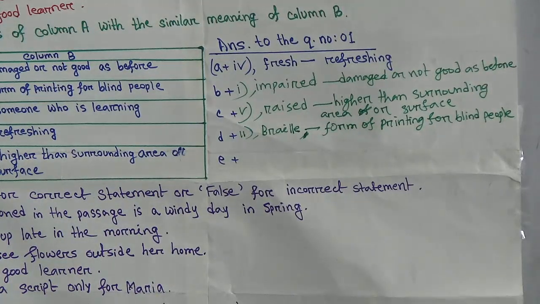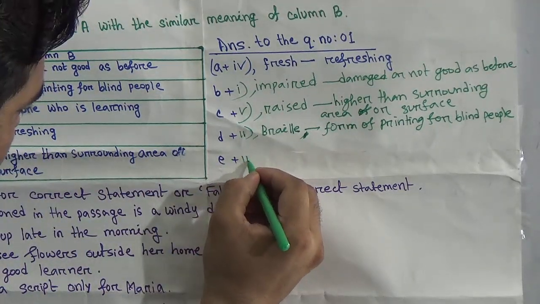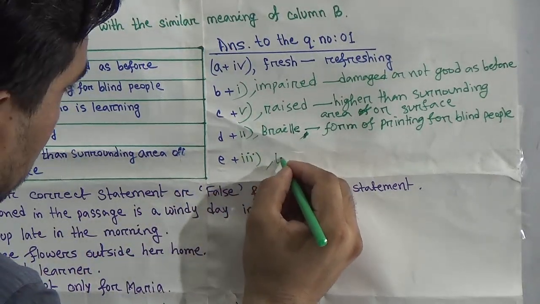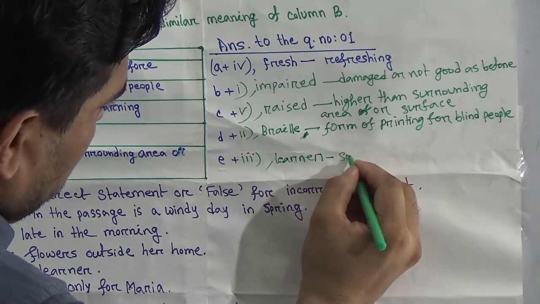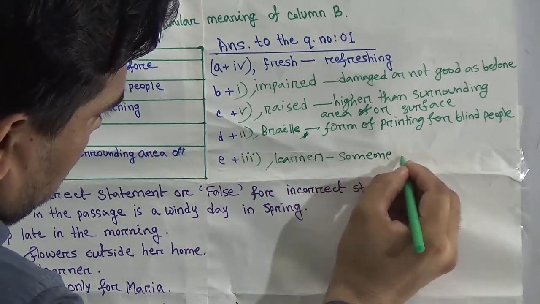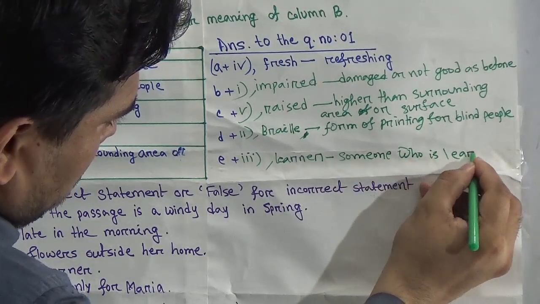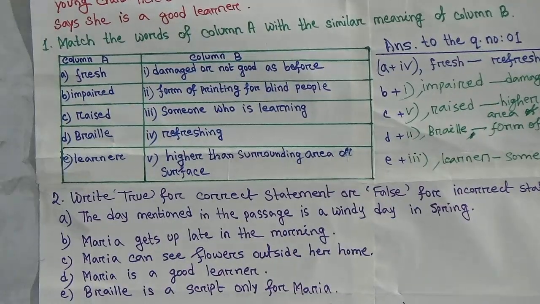Okay, next, last one. E number, learner. Who is a learner? Someone who is learning. So E plus 3. Number 3 should be matched with number E. So give a comma here, write learner: someone who is learning. Okay, it's done. Question number 1.